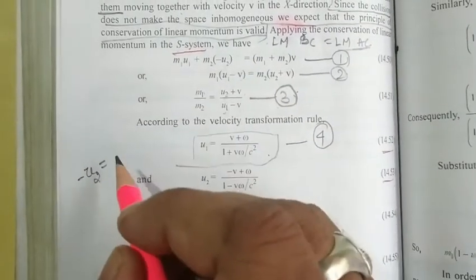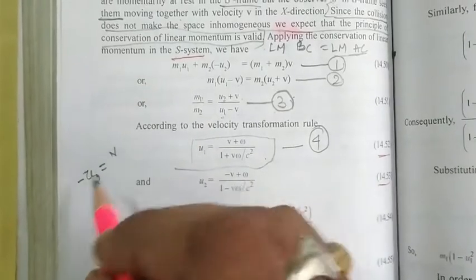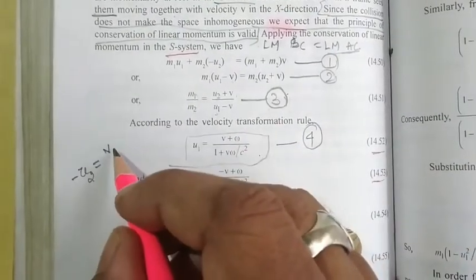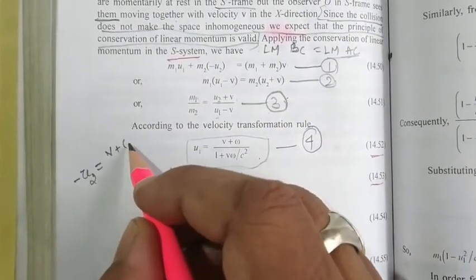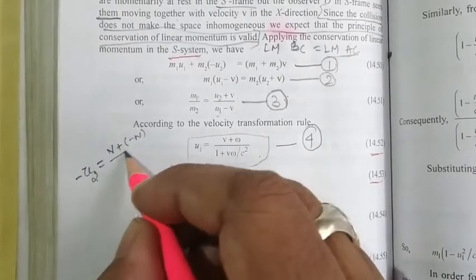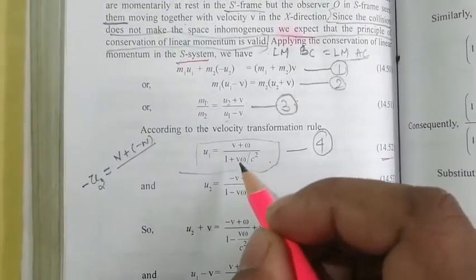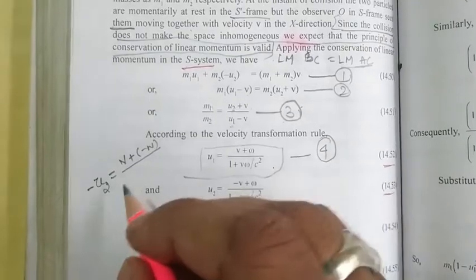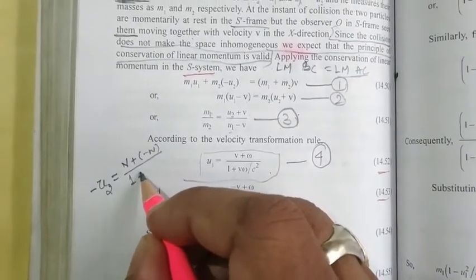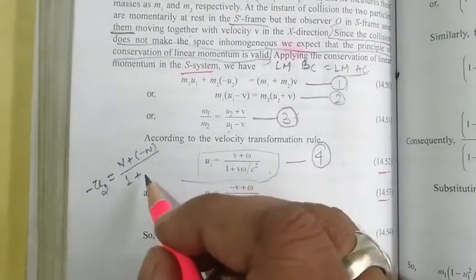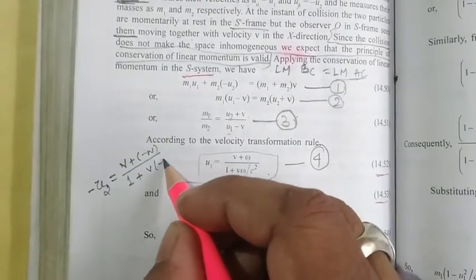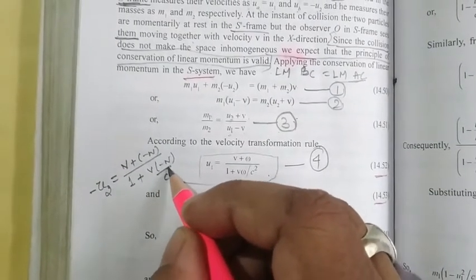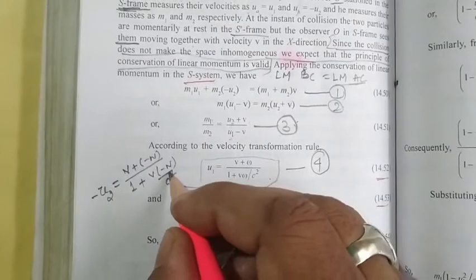Will be equal to v plus minus omega by 1 plus v into minus omega by c square, okay?